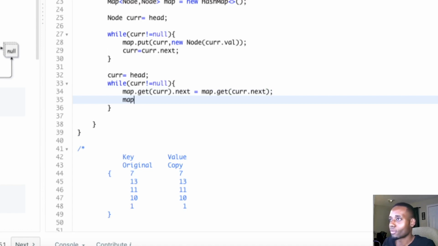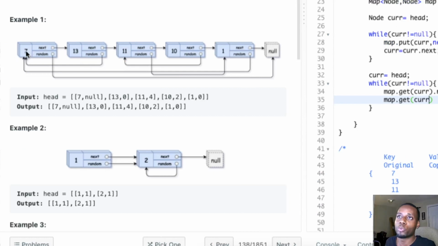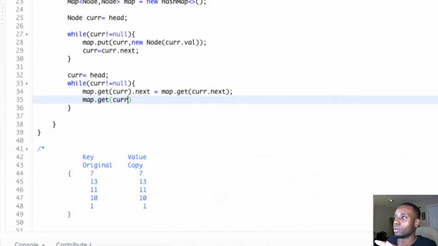Once you actually understand how hash map works and how we can reference stuff, it's gonna make a whole lot of sense. So we took care of next: 7's copy.next should be pointing to 13's copy. Now we do the same thing for the random, same logic.